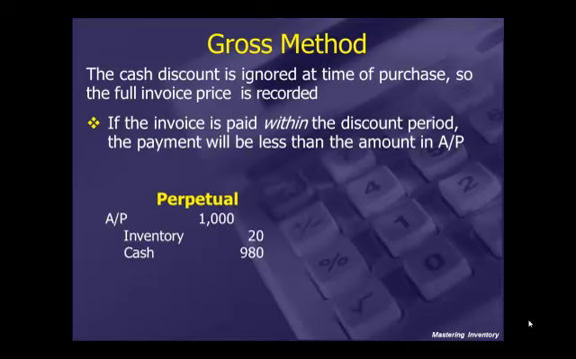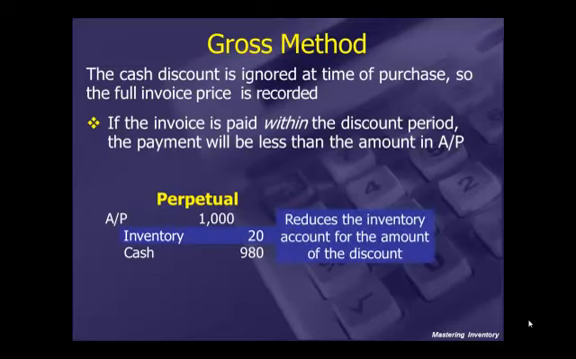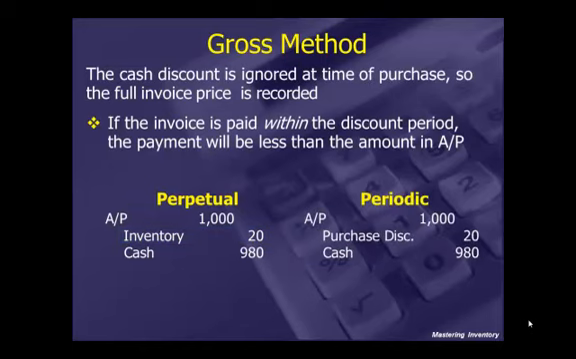Under perpetual, if we owe accounts payable of $1,000, we would debit $1,000 to accounts payable. We have a discount of 2%. That would be, we would credit inventory for the discount of $20, and we would credit cash for the net amount of $980. This reduces the dollar amount of the inventory to reflect the discount. Under periodic, we debit accounts payable for $1,000 still.